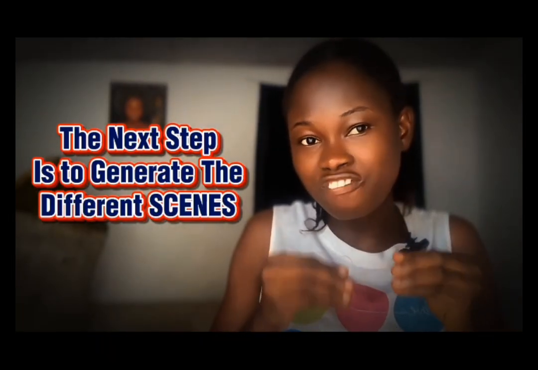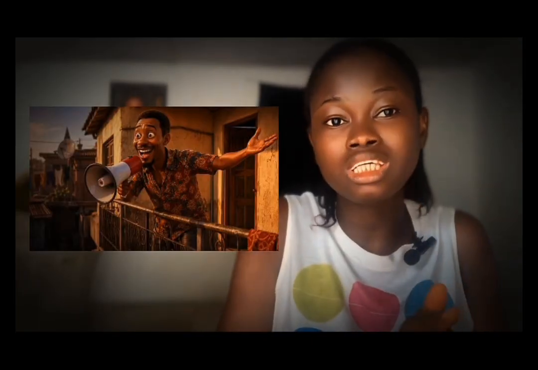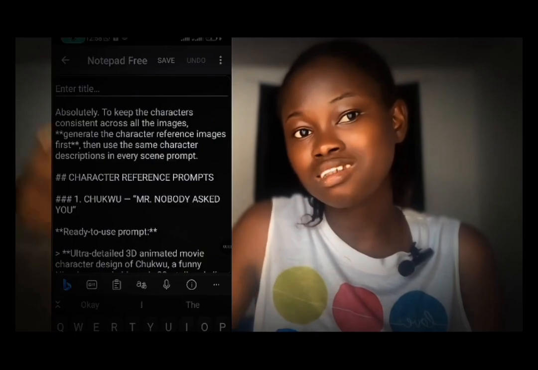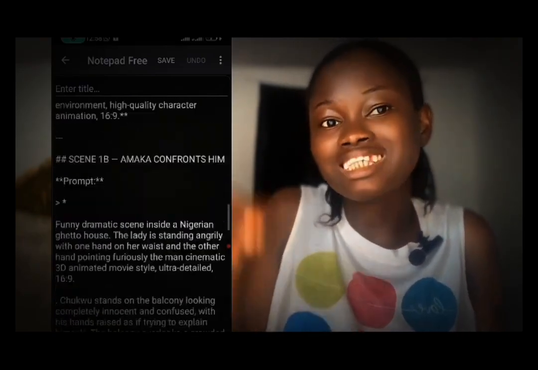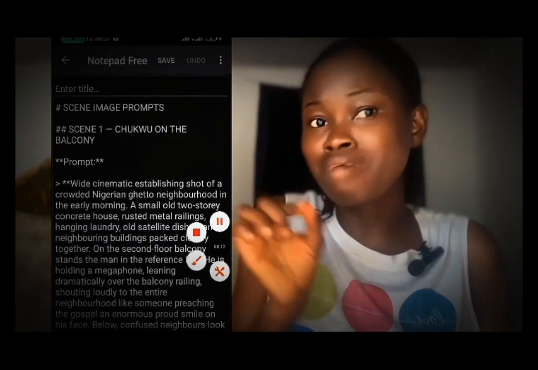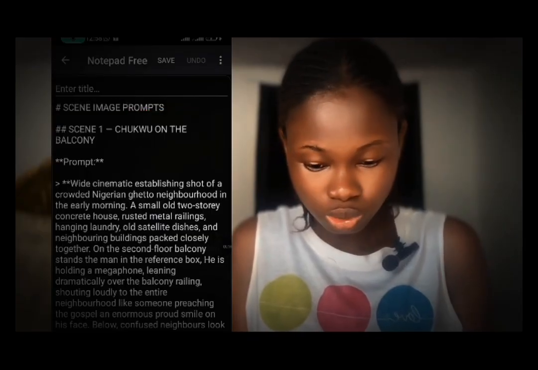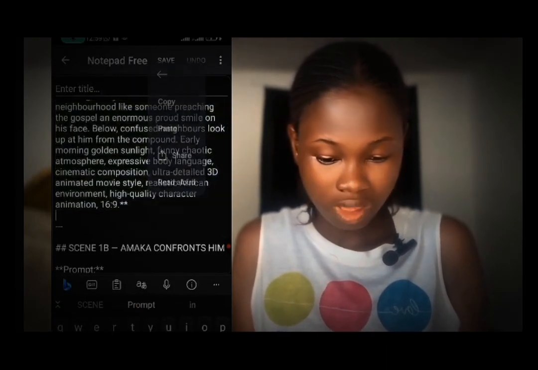I think for this particular video, the first scene is on top of the two-story building, which is Shuka's house, right? To do this, we'll be using ChatGPT again. Come to your notebook where you have your scene prompt, which is the text to image prompt for your scenes, and copy the first scene that has Shuka on top of that story building with the megaphone. Copy this. This is the scene. Look at it. Shuka on the balcony. Okay. So we'll copy it. First scene. I'll copy it.